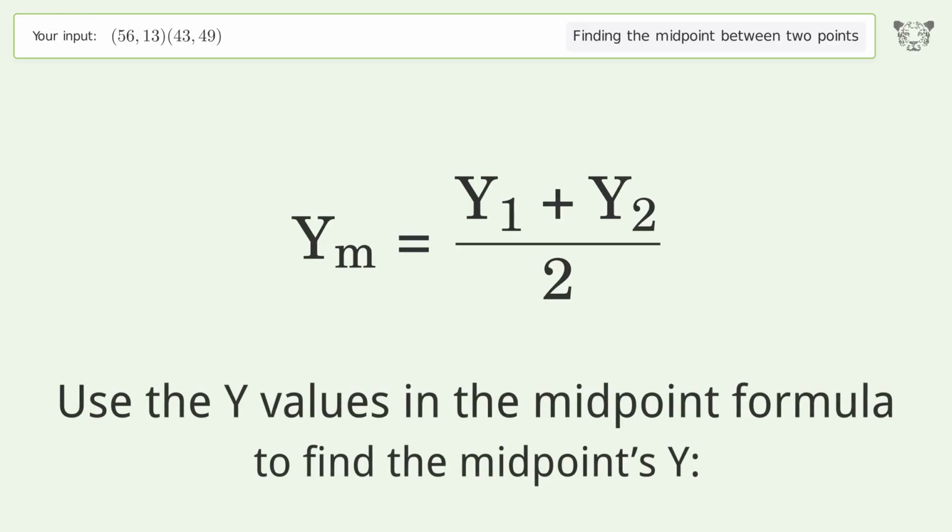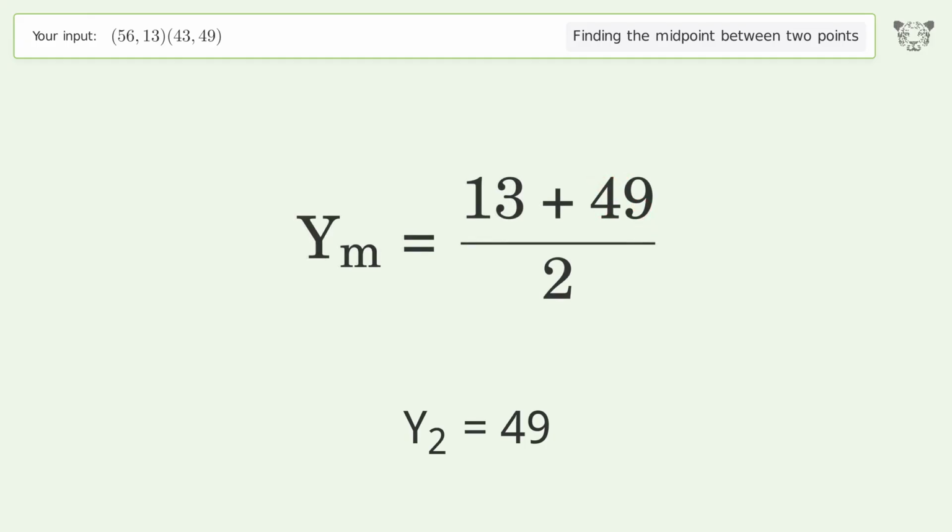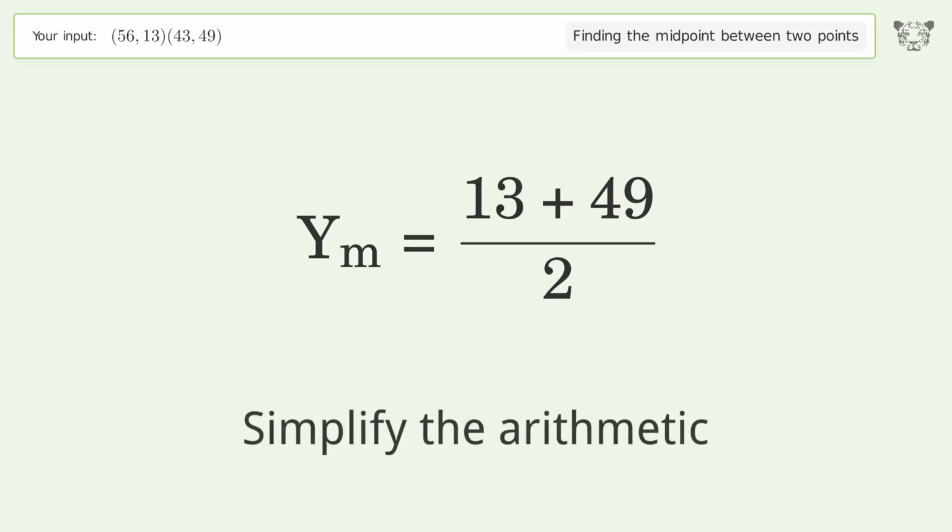Use the y values in the midpoint formula to find the midpoint's y. y1 equals 13. y2 equals 49. Simplify the arithmetic.